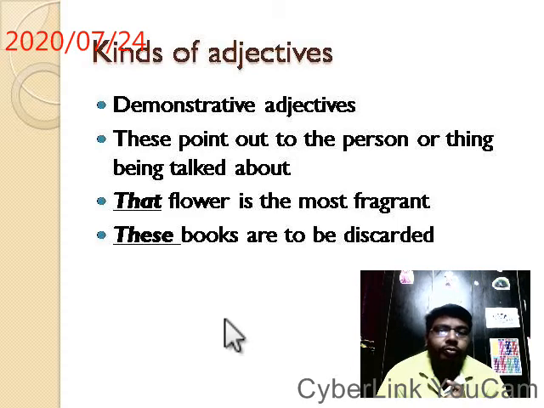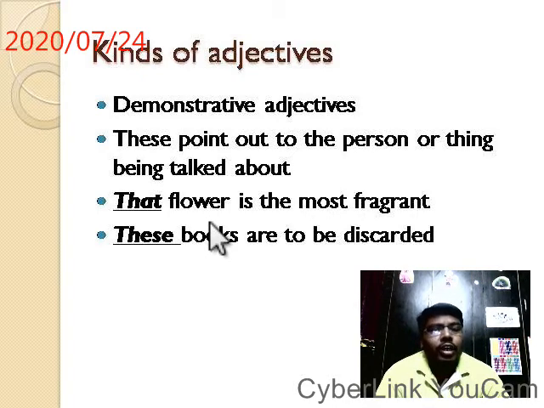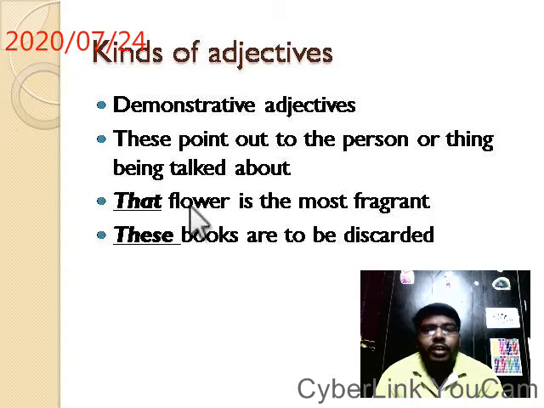Okay. That flower is most fragrant. Which flower are we demonstrating here? Which flower? That flower. So this word that is demonstrating this flower.